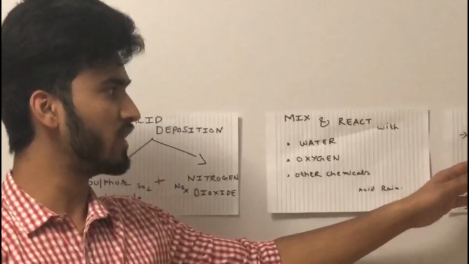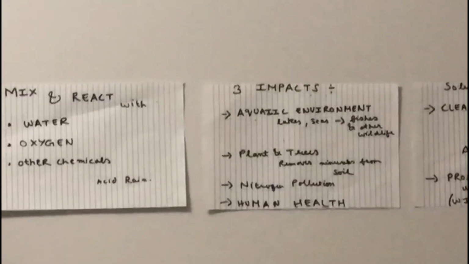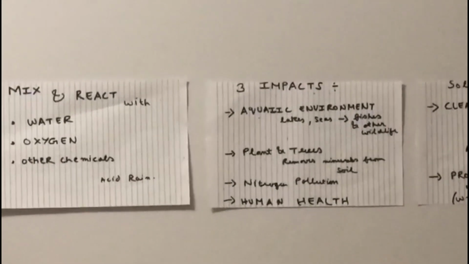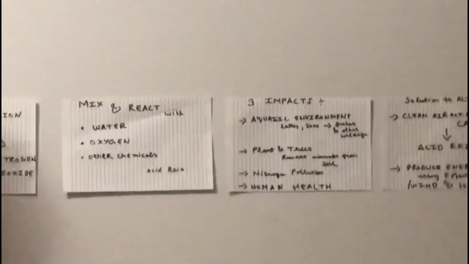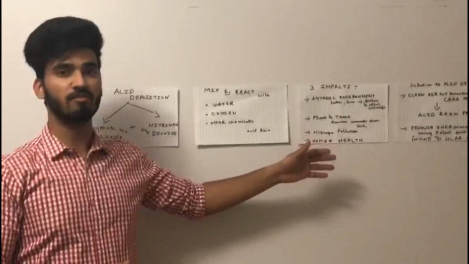And it has three impacts. One is impacting the aquatic environment. The fishes, mammals, everything living in waters are being depleted and are facing a very difficult time these days because of the acid rain.